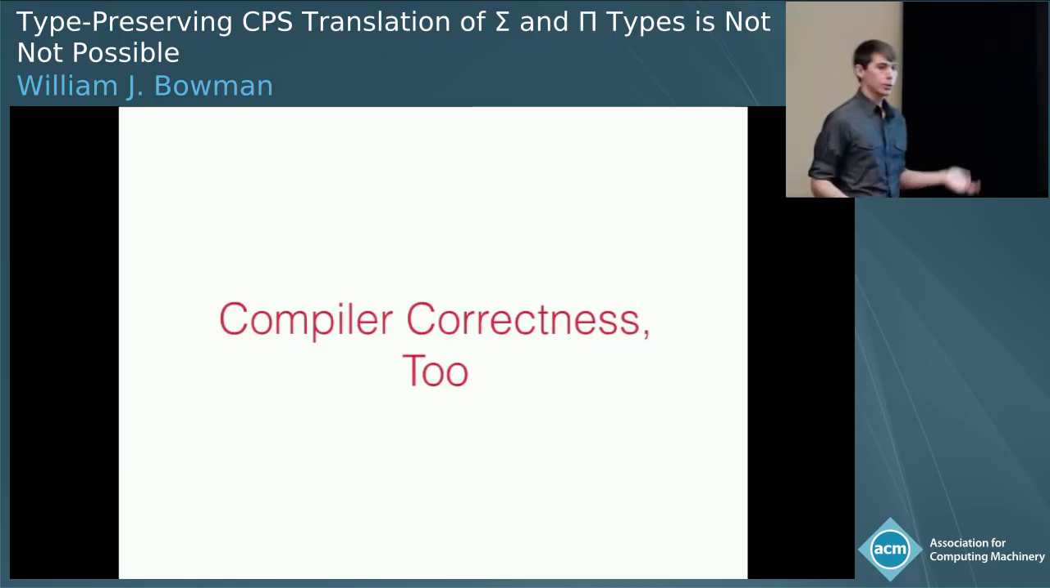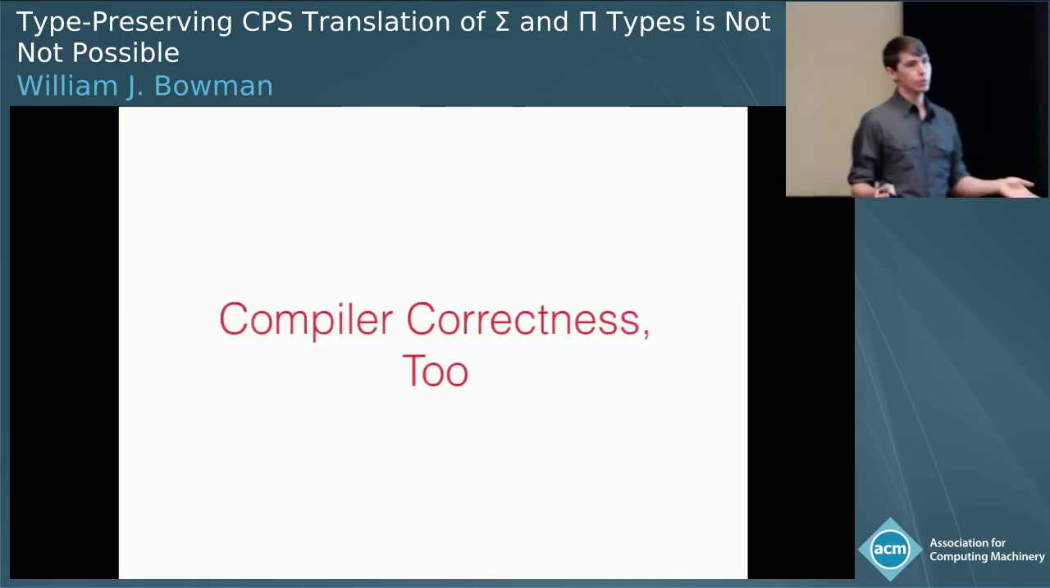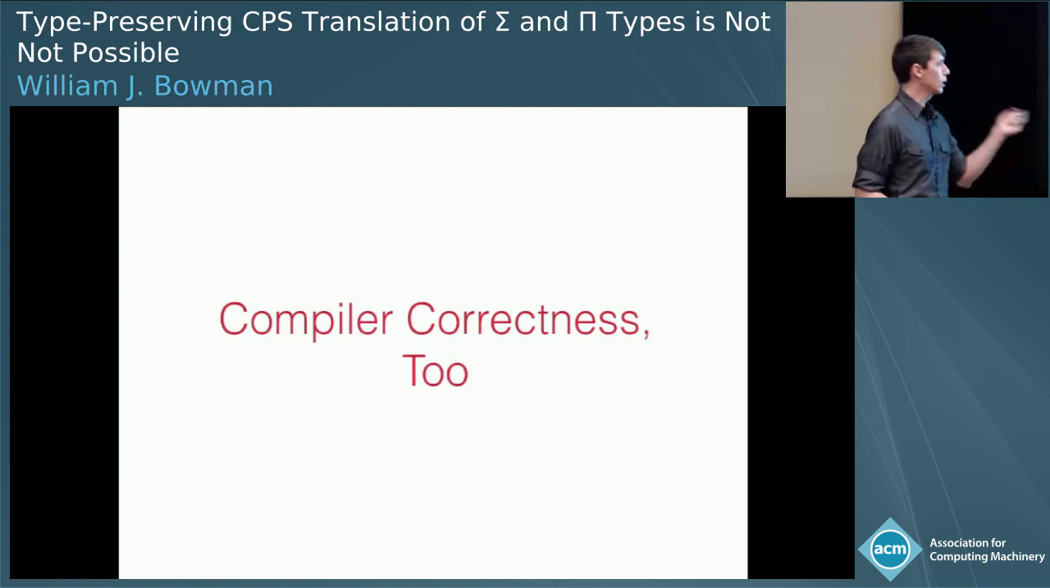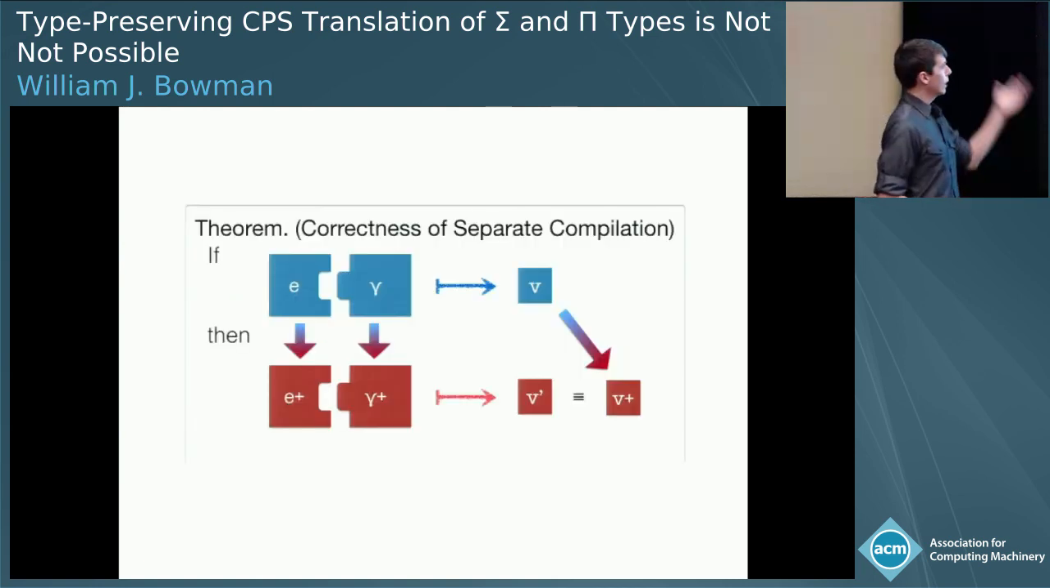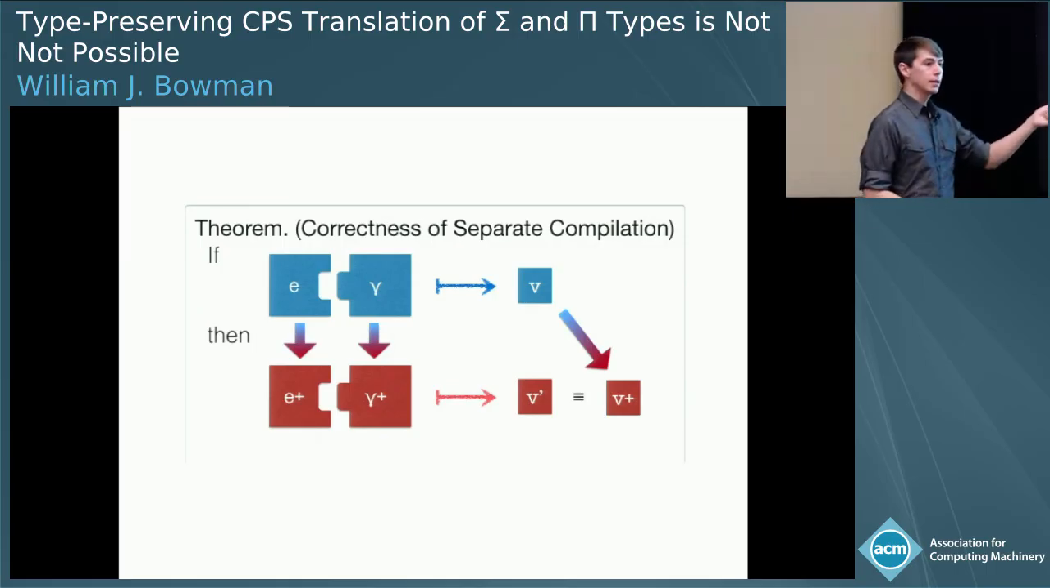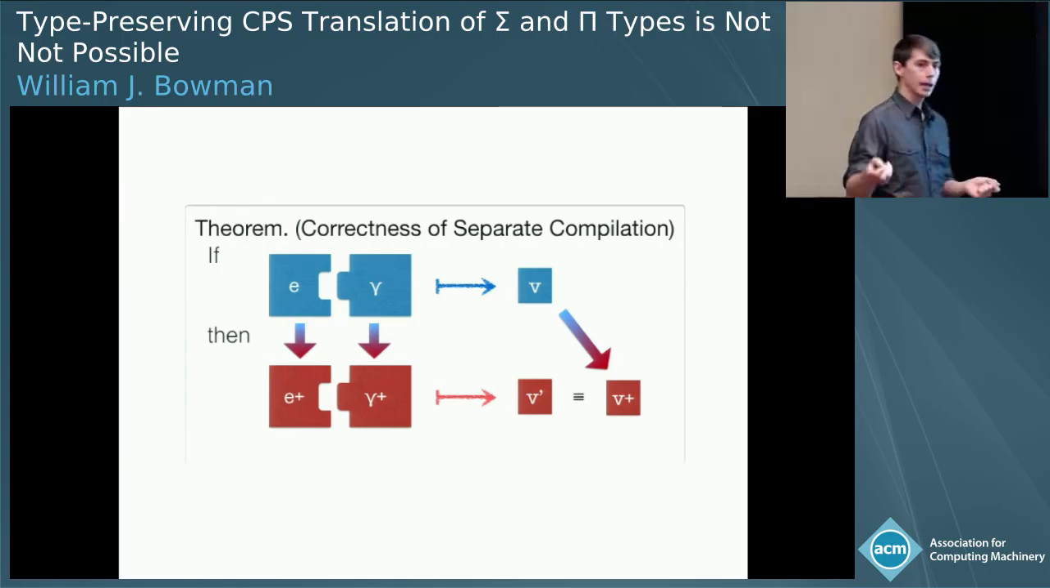Okay, so at the beginning of the talk, I was talking about compiler correctness. We don't just want type preservation, that's great for linking, but we want compiler correctness too. So we go ahead and prove correctness of separate compilation. If we have a term E linking with some substitution gamma in our source language and it runs to a value, then we can separately compile E to E plus and gamma to gamma plus, link them in the target language, run them to a value, and we will get some value V prime that is equivalent to the translation of V.